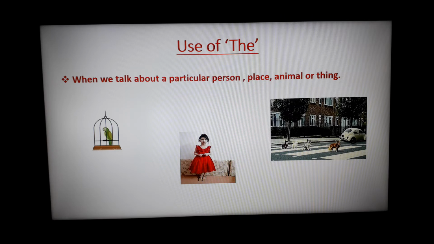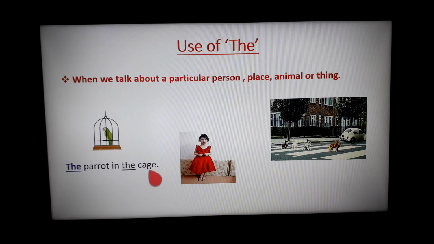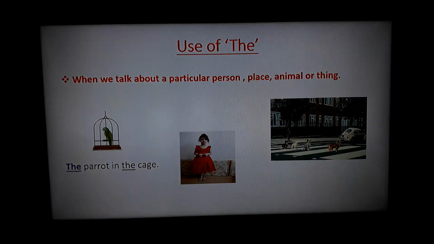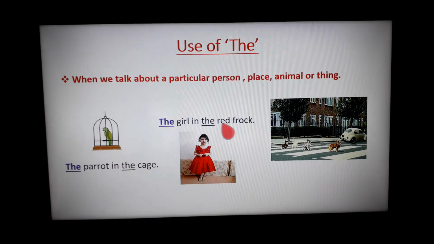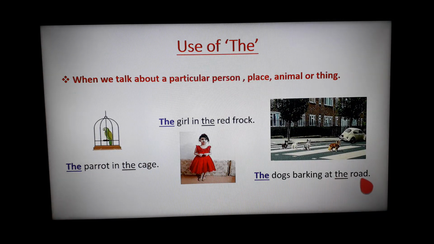Similarly, look at the first picture. What is this? A parrot. Second picture, what is this? A girl. And what can you see in the third picture? Some dogs. So, a parrot. But if I particularly talk about the parrot, then I can say the parrot in the cage. Now, if I talk about this girl, what will we say? Which girl? The girl in the red frock. Yes. Next, which dogs? The dogs barking at the road.